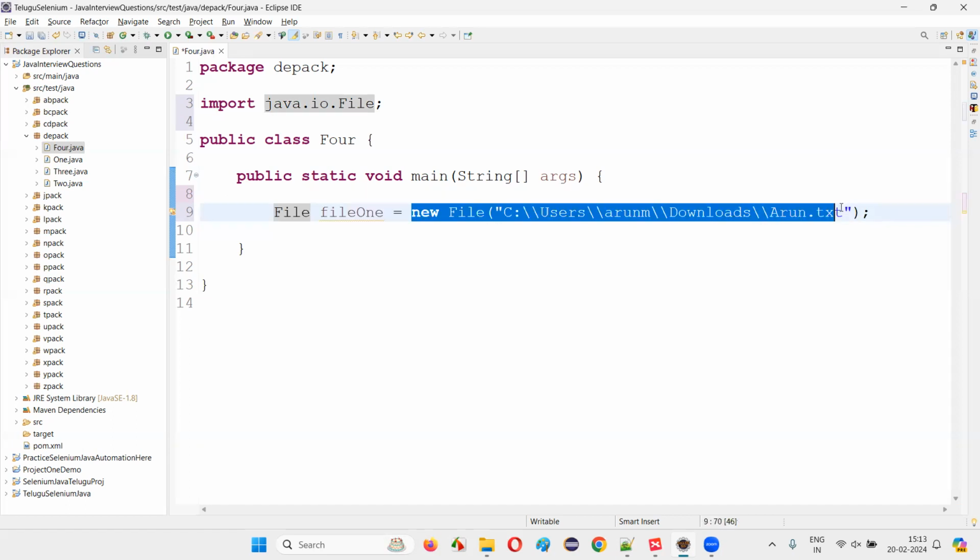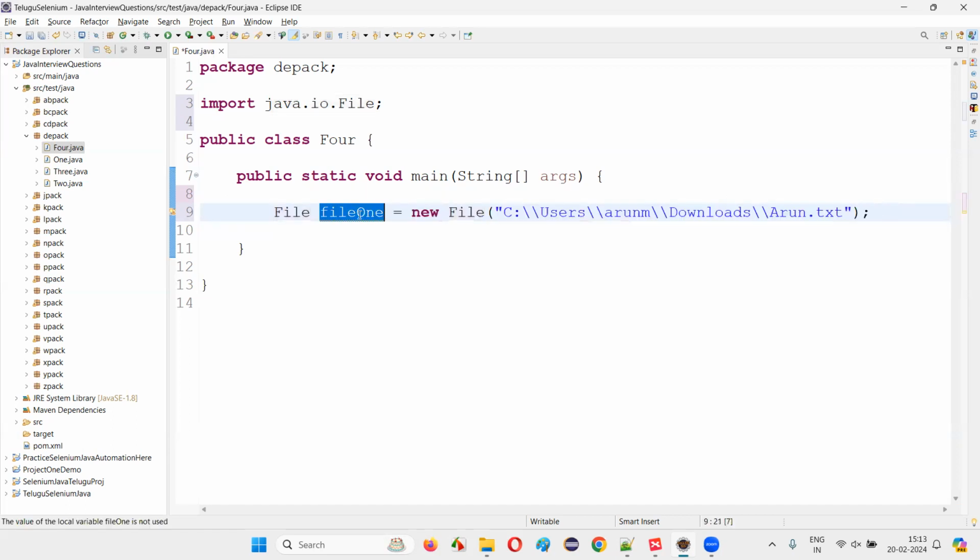And once the object is created for this File class, we can refer to that object using this object reference. You can give any name, and that object reference you have to declare with the File predefined class again. And this File class is from the java.io package.